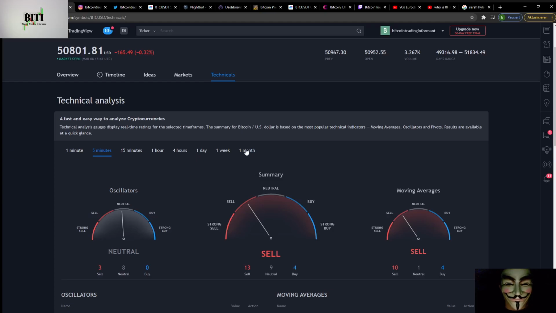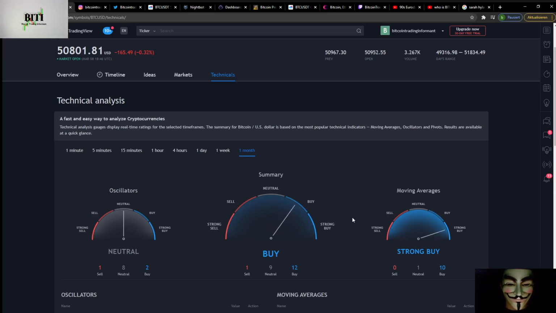And if you would like to buy Bitcoin for a month maybe or longer, and you are saying, okay, I will buy Bitcoin, I will not trade it, I will keep it in my wallet, here for the monthly is a buy and a strong buy. It's looking nice now to buy for a month.